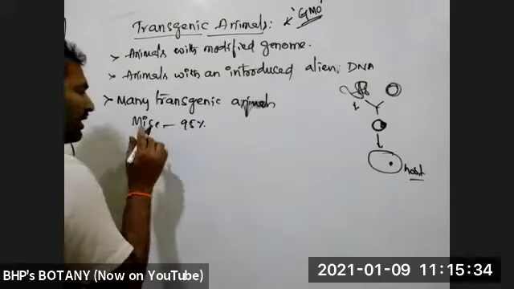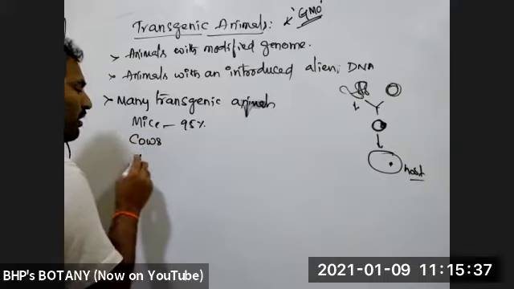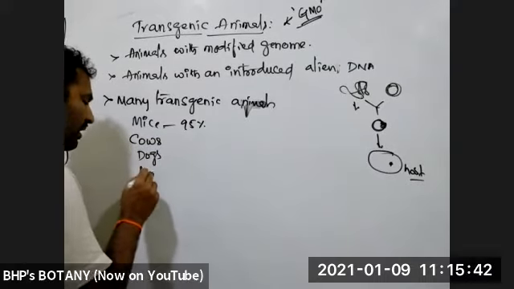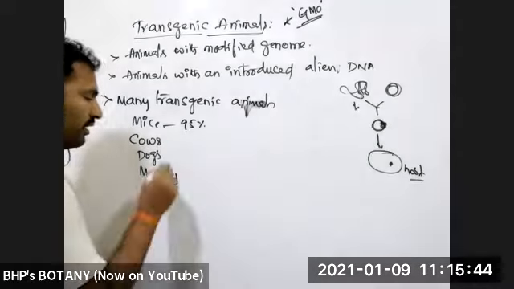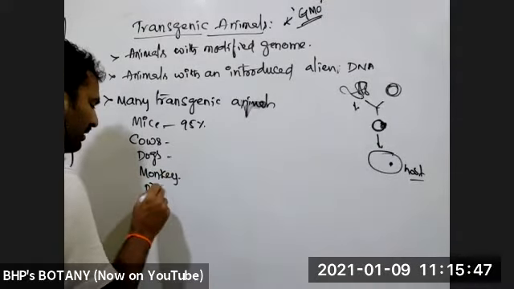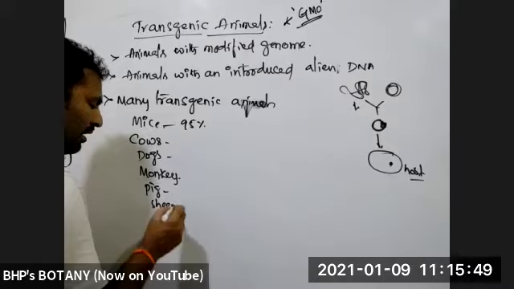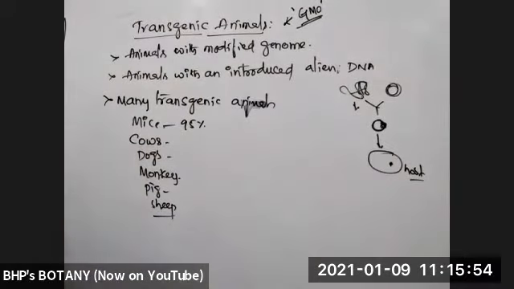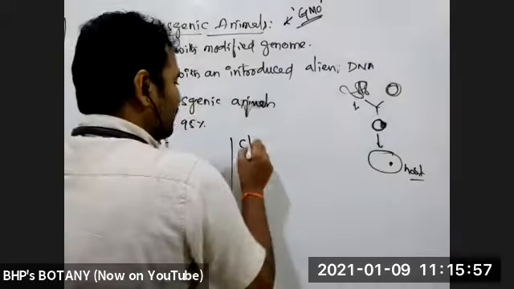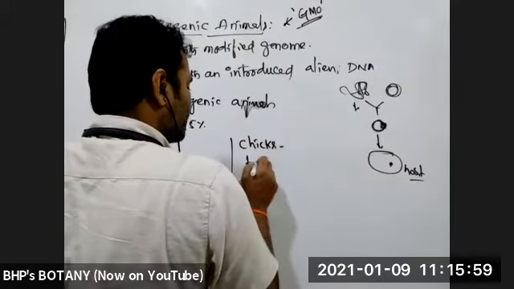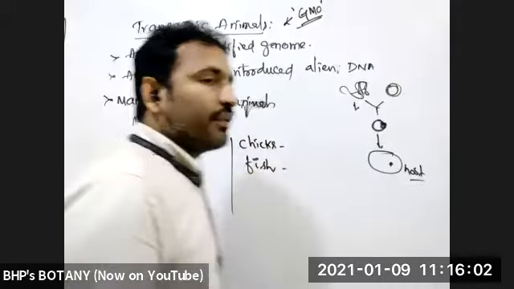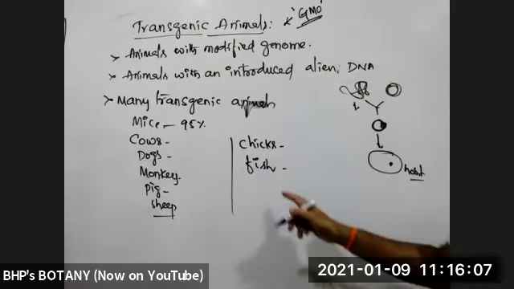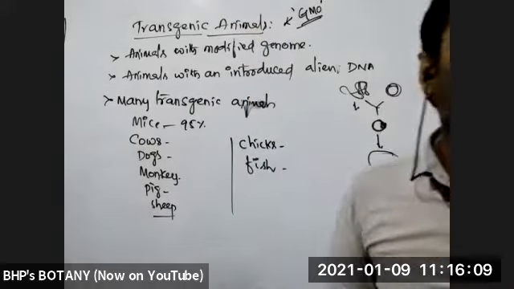Along with mice, cows are being modified, even dogs and monkeys are modified, and even transgenic pig, transgenic sheep, rabbits, transgenic chicks, and transgenic fishes. Like that, different types of organisms are modified with their genetic material and become transgenic animals.